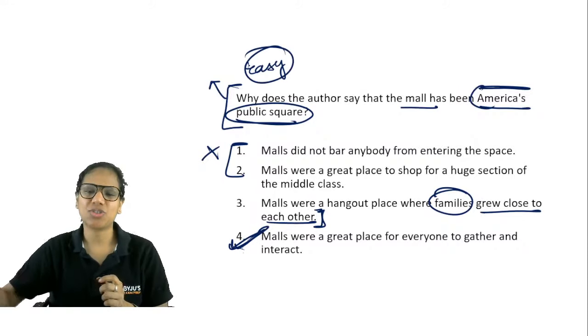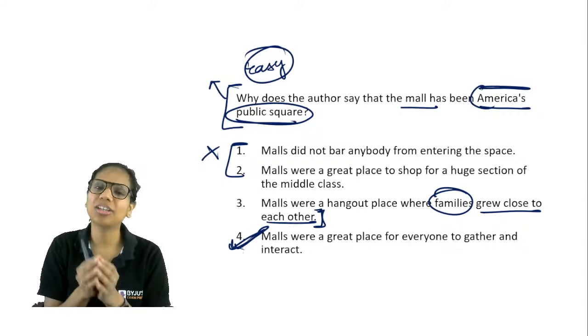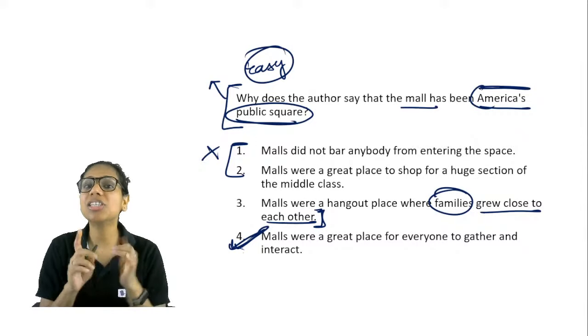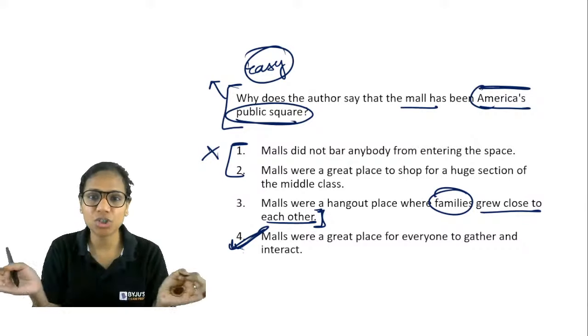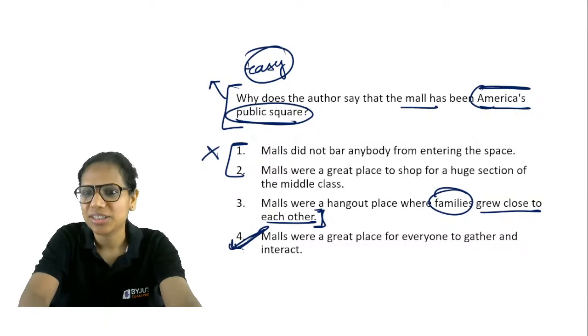Again, an easy question. So 2 easy questions, 1 easy to moderate, or you can call it moderate, and 1 tricky, right? So overall, this passage was easy to moderate because the language was not difficult. The topic, the genre was not something that was very niche that you couldn't understand, right? Okay.